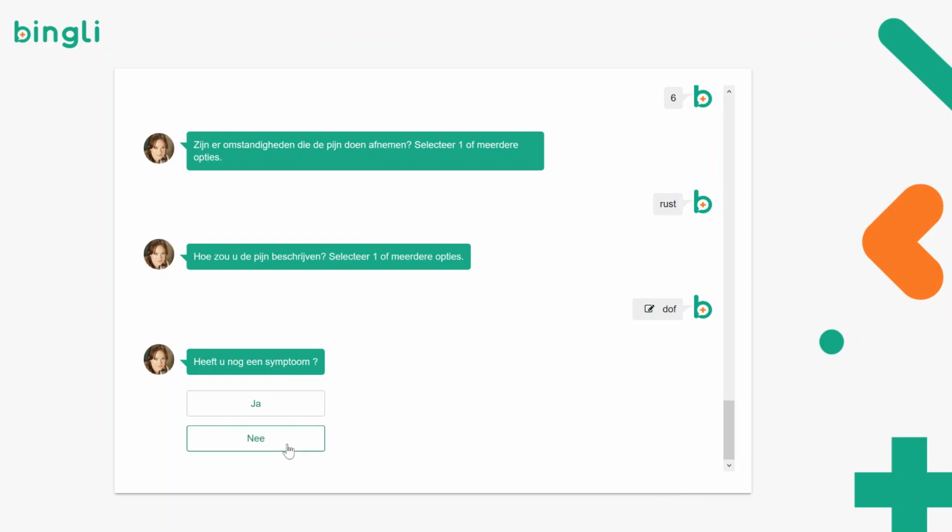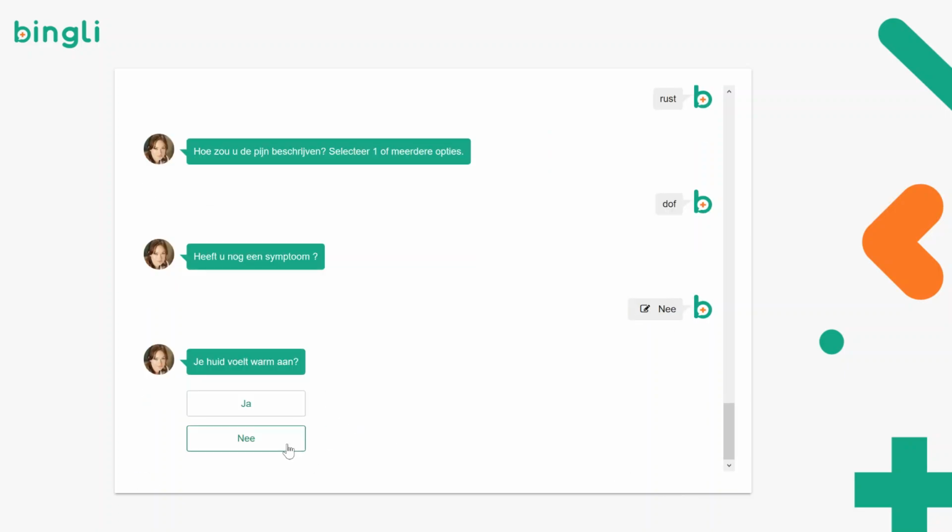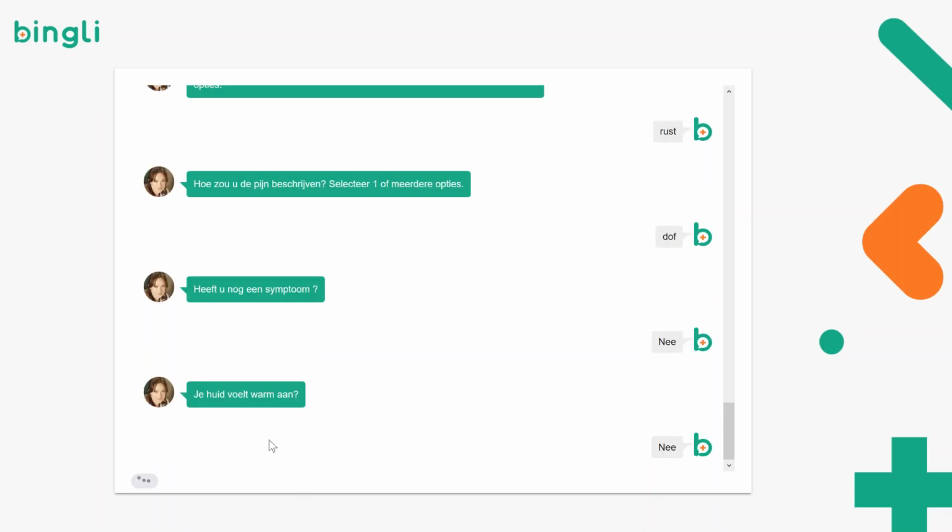Let's now say we don't have other symptoms. I click no, and now the engine, the system, will calculate a differential diagnosis, so a long list of potential diagnoses, and will immediately calculate the best next question to ask. So, which is now the most intelligent question to ask, which will get me the most information gain? And this question is presented to the patient with a yes or no answer. So in this case, the most intelligent question to ask is, does the skin feel warm? Let's say I say no.